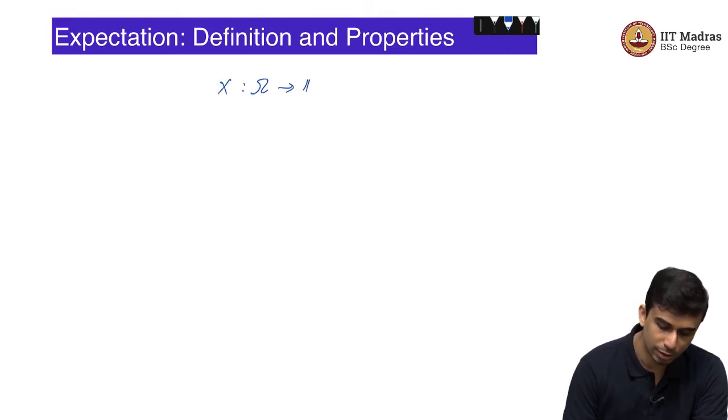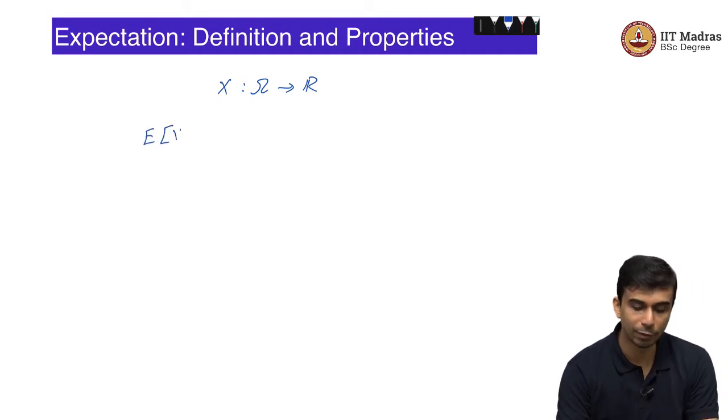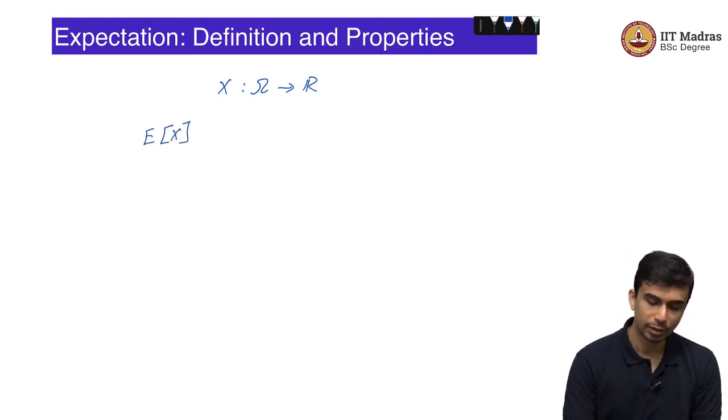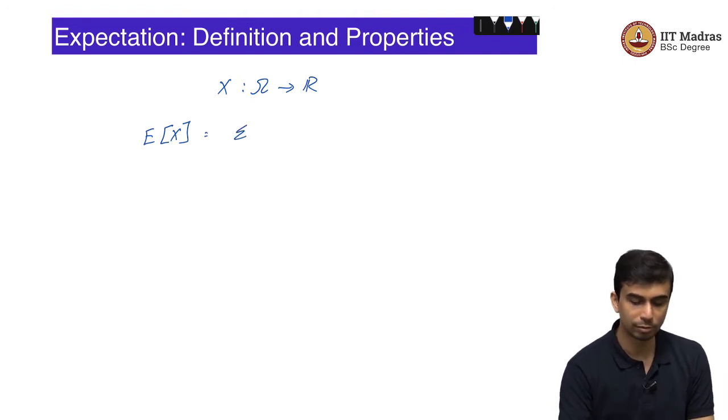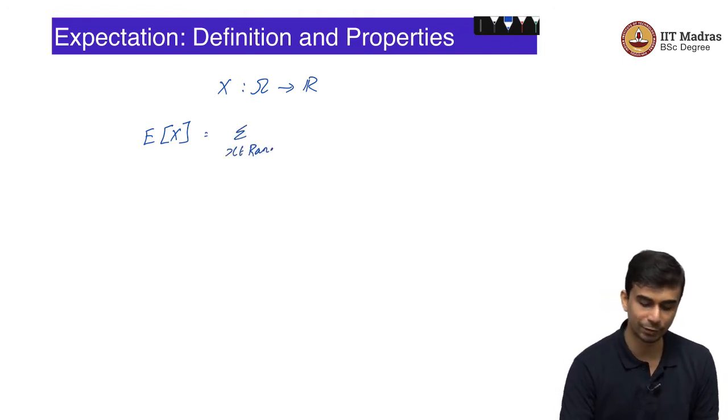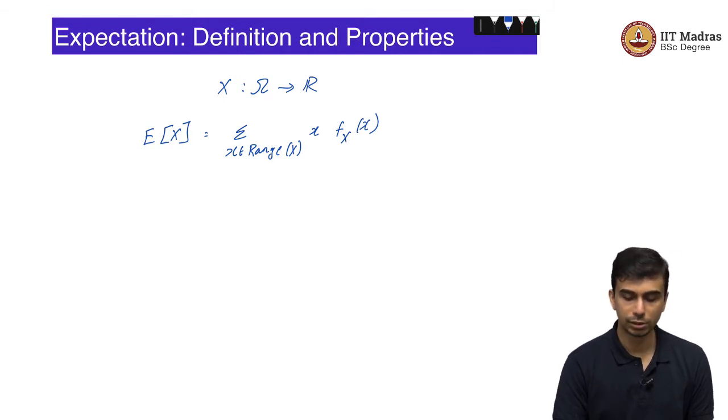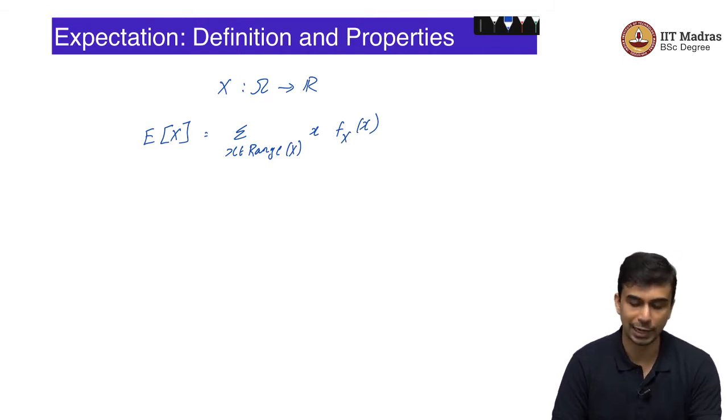function. Let us say you have a random variable X, which is a mapping from omega to R, and you have the experiment given by (omega, F, P). The expectation of a random variable X, which is typically denoted by E[X], sometimes you might see the square brackets missing, but that is the typical notation. You will find the expectation E[X] is simply equal to the sum over x in the range of the random variable X of x times f_X(x). So, this is the definition of the expectation of a random variable.